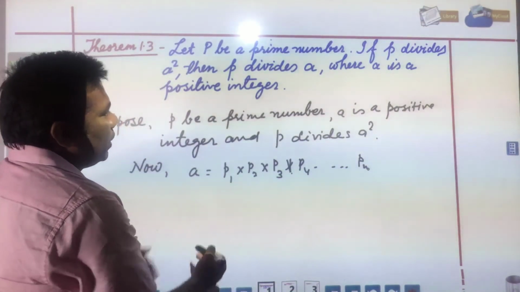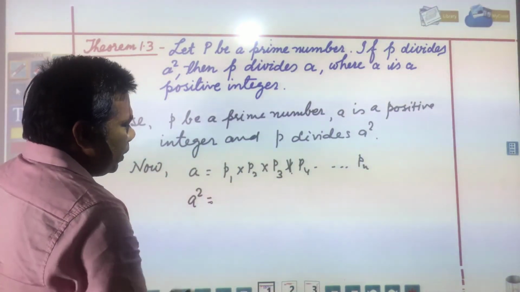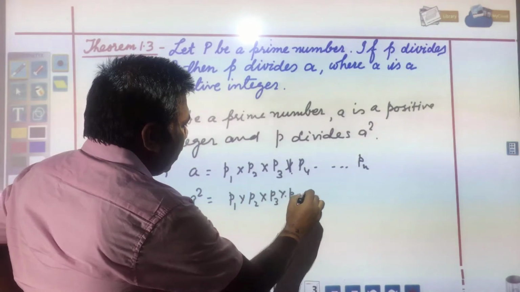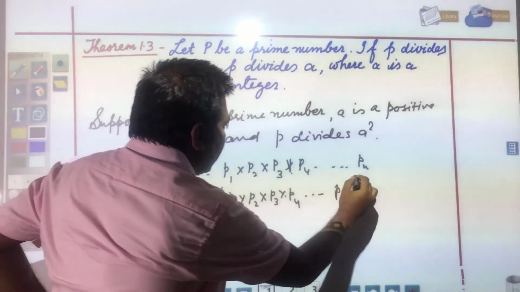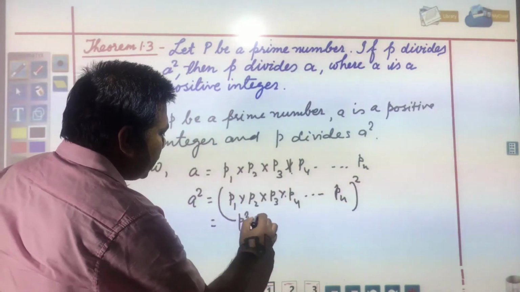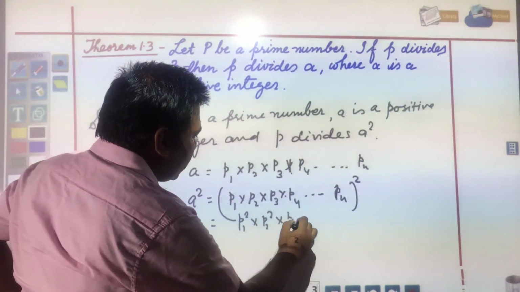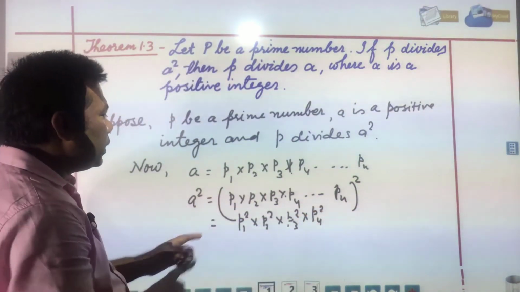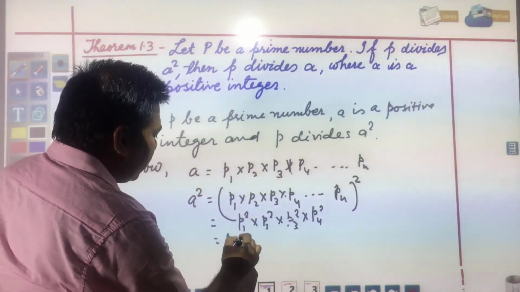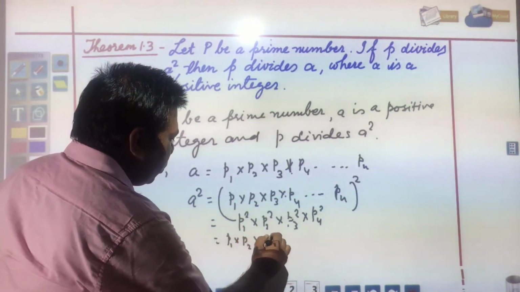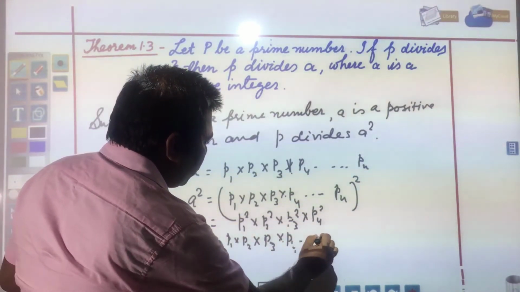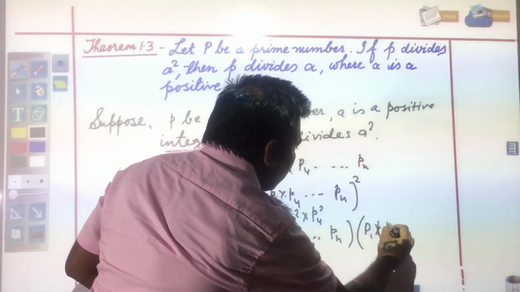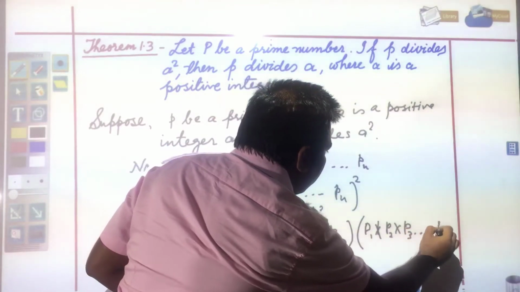And if you square this, A square can be written as P1 into P2 into P3 into P4 up to Pn whole square, or this can be written as P1 square into P2 square into P3 square into P4 square, or it can be written as P1 into P2 into P3 into P4 up to Pn into P1 into P2 into P3 up to Pn.